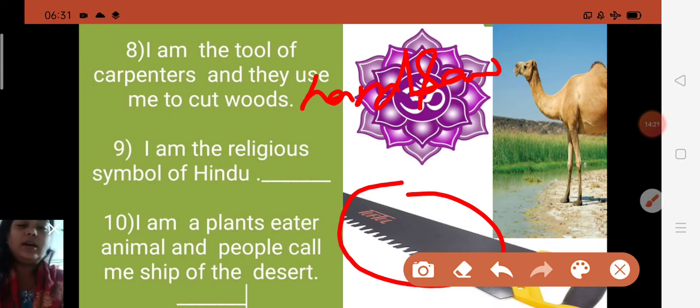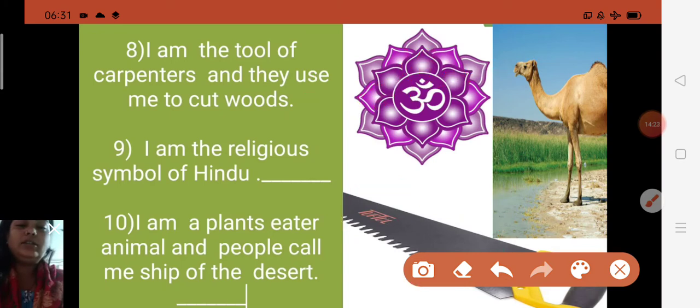Now next, I am the religious symbol of Hindus. So which is the religious symbol of Hindus, children? What will you say? Om. AUM. Om is the religious symbol of Hindus, children. And also know, Hindus go to the temple for worship, and their holy book is the Bhagavad Gita. The Bhagavad Gita. Understood?